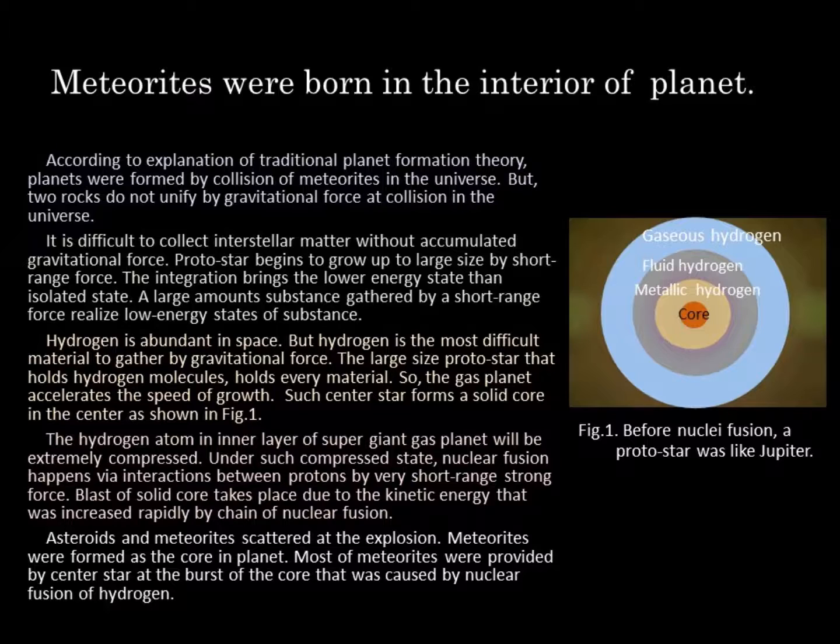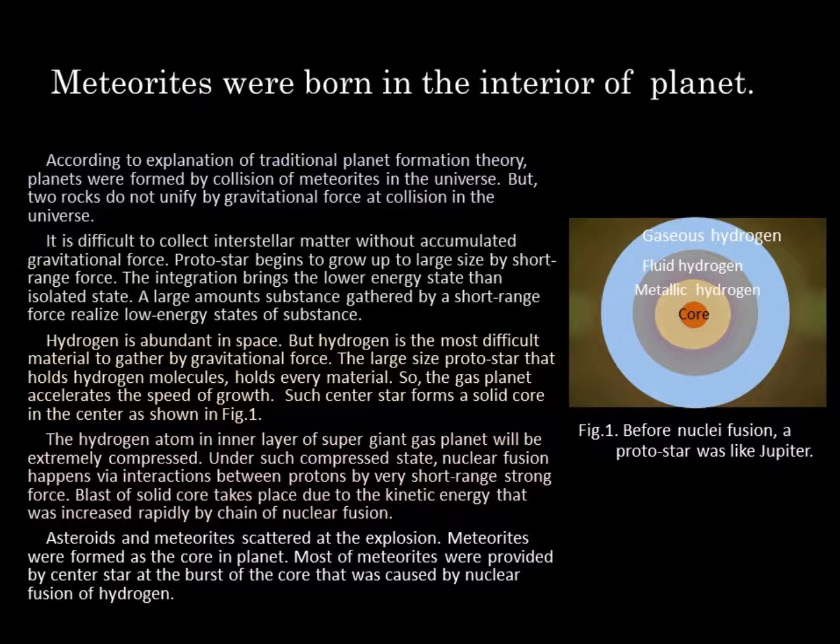The hydrogen atom and inner layer of supergiant gas planet will be extremely compressed. Under such compressed state, nuclear fusion happens via interactions between protons by very short-range strong force. Blast of the solid core takes place due to the kinetic energy that was increased rapidly by chain of nuclear fusion. Asteroids and meteorites scattered at the explosion. Meteorites were formed as the core in planet. Most of the meteorites were provided by the center star at the burst of the core that was caused by a nuclear fusion of hydrogen.